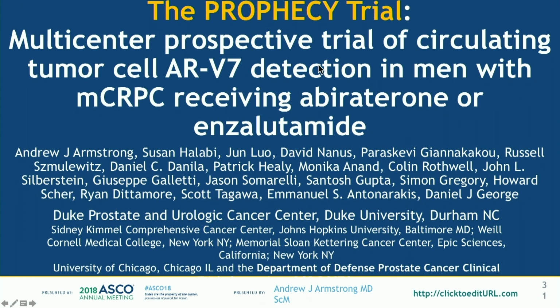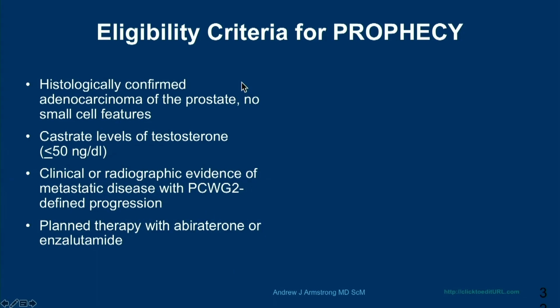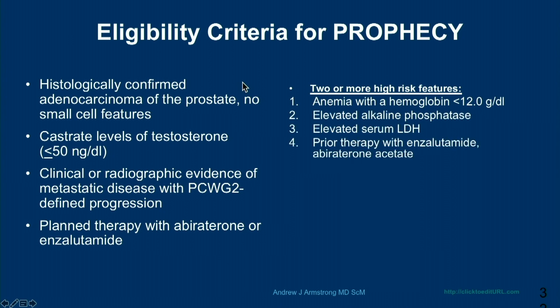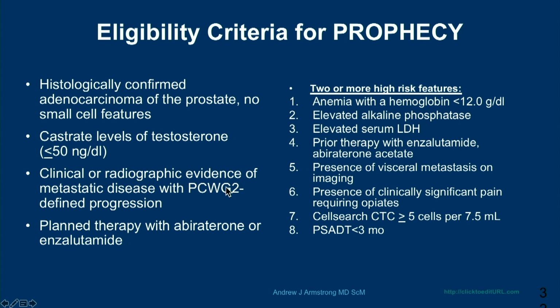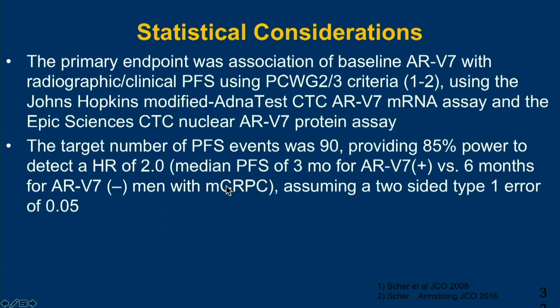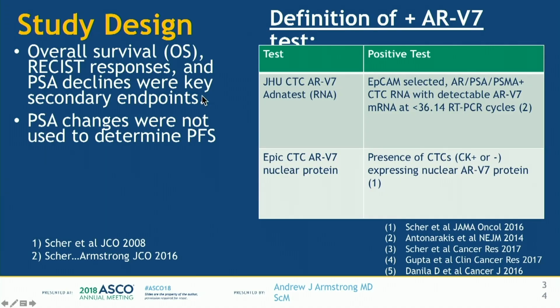This was a trial that was reported out by Andy Armstrong at ASCO. This is the PROPHECY trial. It's multi-center. These were the eligibility criteria. It's for people who were candidates for Abi and Enza, and what they wanted to do was look at both tests and see how they performed. The endpoint was the association of baseline ARV7 with radiographic or clinical PFS.